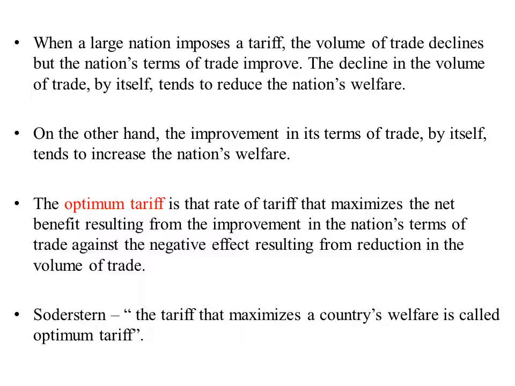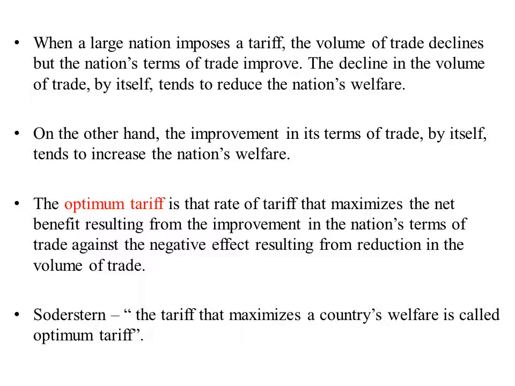So the optimum tariff is the rate of tariff that maximizes the net benefit resulting from the improvement in the nation's terms of trade against the negative effects resulting from the reduction in volume of trade.